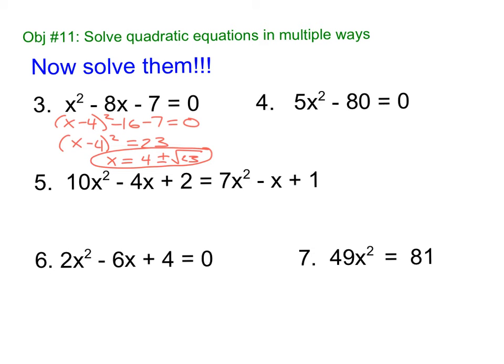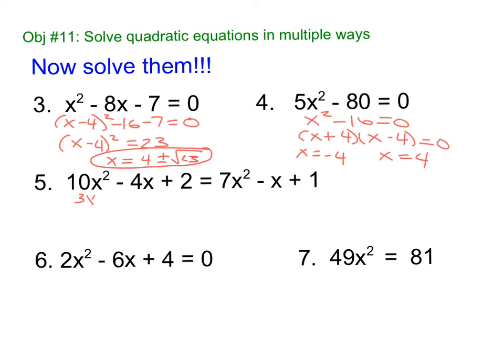Number 5, if you divide everything by 5, you get x squared minus 16 equals 0. That's an easy factorable problem. So x is negative 4 and x is 4.